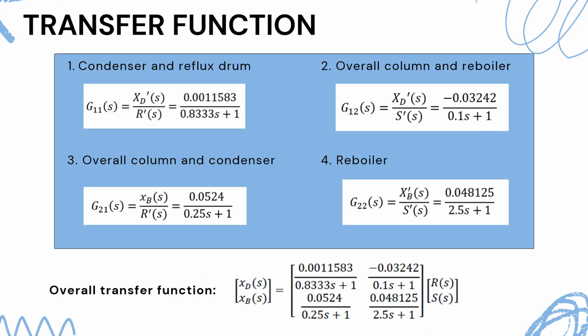Next, we move to the transfer functions. The overall transfer function relates the top and bottom product compositions to the manipulated variables, which are the reflux ratio and the reboiler steam flow rate. The four transfer functions, including condenser and reflux drum, overall column and reboiler, overall column and condenser, and reboiler, were derived as follows. Finally, we will get an overall transfer function in matrix form.